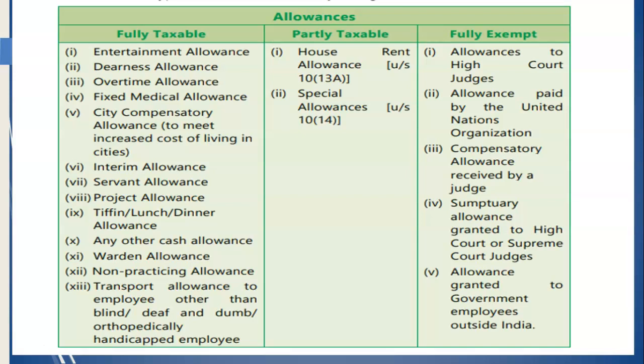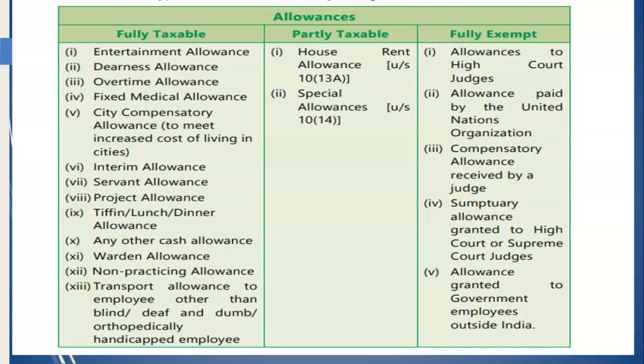Special allowances like travel, uniform, research allowances are also paid. Some special allowances are paid to meet personal expenses like children's education allowance, children hostel allowance, etc. Fully exempt allowances, we can also call as non-taxable allowances, are allowances that are paid to High Court judges or United Nations organization employees or judges of other courts or granted to employees outside India.